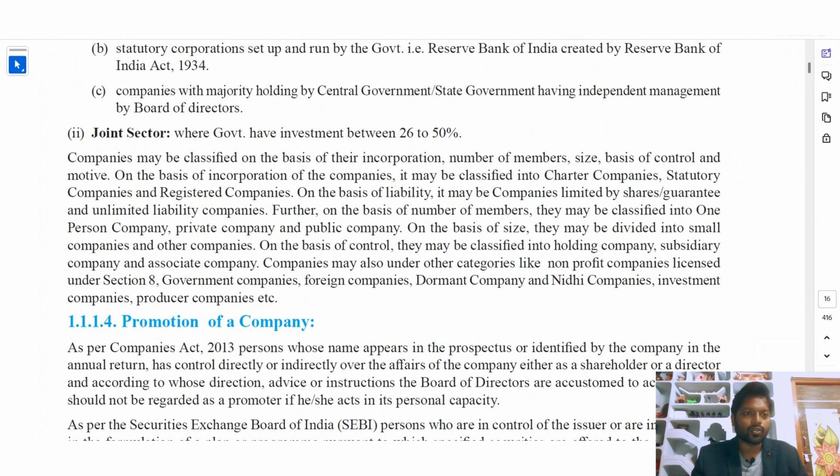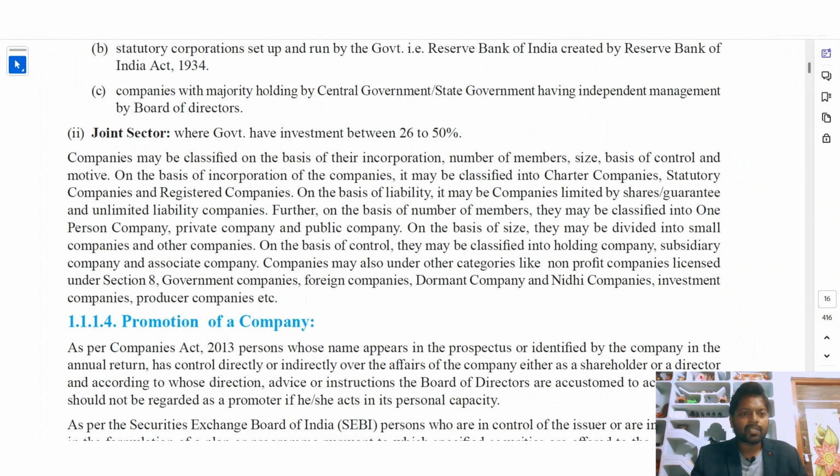Joint sector, where government has investment between 26 to 50%. So if the government holds more than 50%, then it will be called a PSU. If the government holds 26 to 50% of the share, then it is called a joint sector.